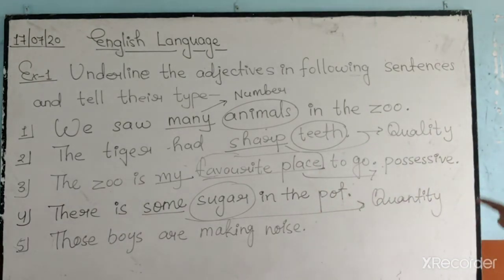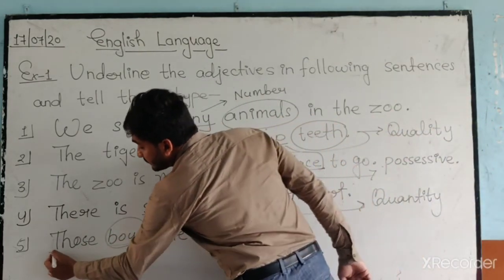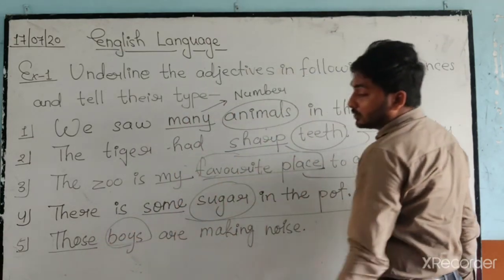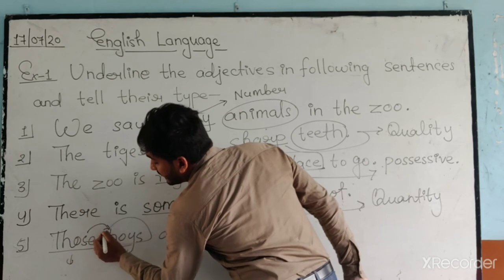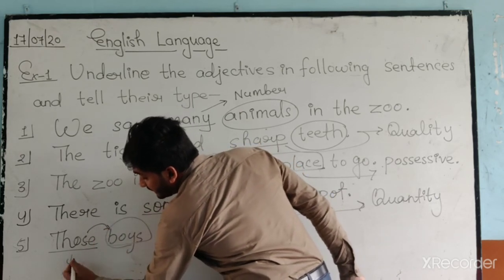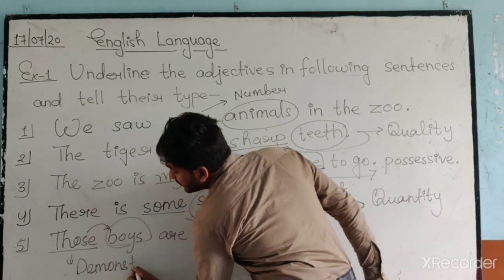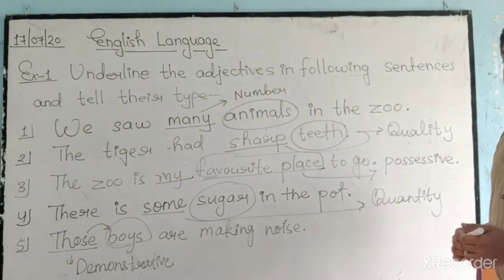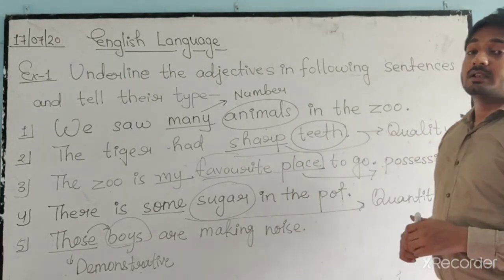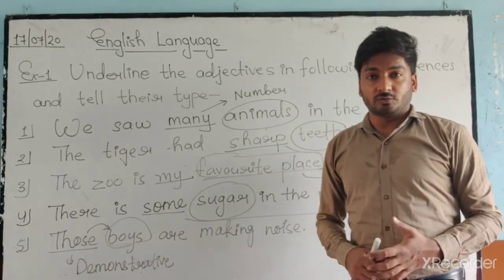Last one is, those boys are making noise, indicating the boys, which means the indicating word is those. And those is followed by a noun, boys. That means those is a demonstrative adjective. Okay. Now we have done for today. Now we will do book exercises tomorrow. Okay.